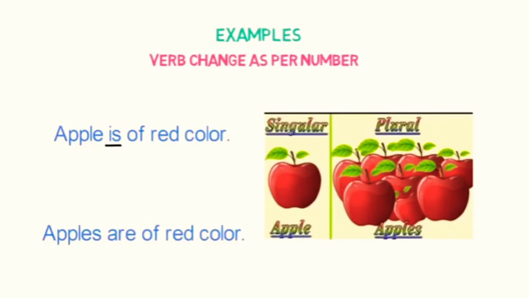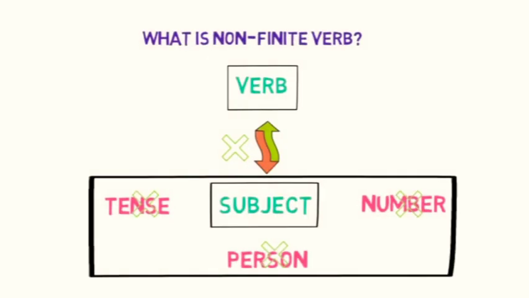Now let's see what a non-finite verb is. A verb that neither has a subject nor exhibits tense or number is called a non-finite verb. What does it mean? It means that those verbs which do not depend on or are not limited by the subject, number, person or tense are known as non-finite verbs.